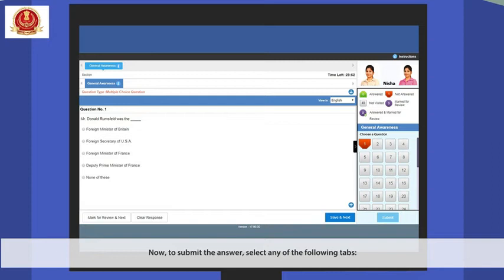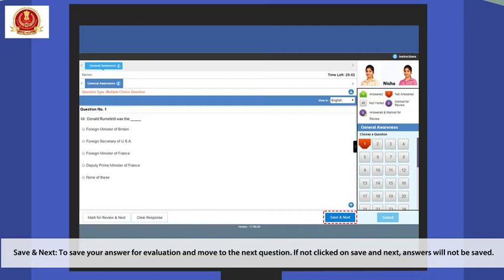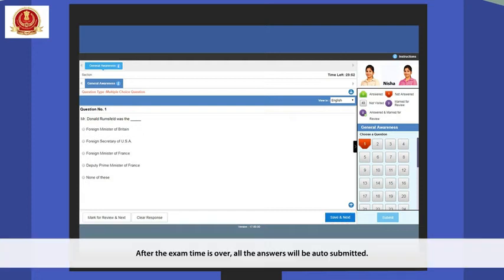Now, to submit the answer, select any of the following tabs: Mark for review and next, to mark the answer to return to it later and move on to the next question. Clear response, to clear the answer option for that question only. Save and next, to save your answer for evaluation and move to the next question. If not clicked on save and next, answers will not be saved. After the exam time is over, all the answers will be auto-submitted.